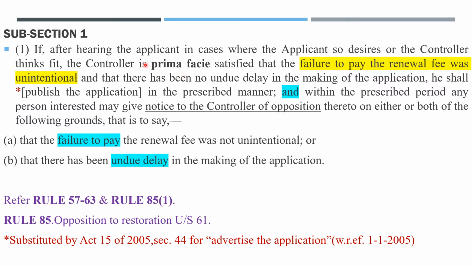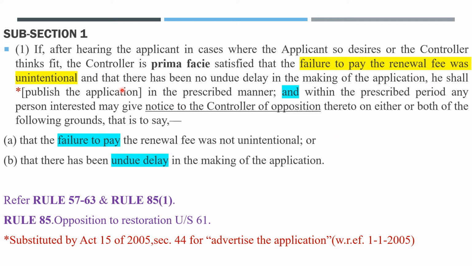Okay, the controller is prima facie satisfied that the failure to pay the renewal fee was not intentional. That means intentionally the person has not made the mistake. The simple meaning is this.